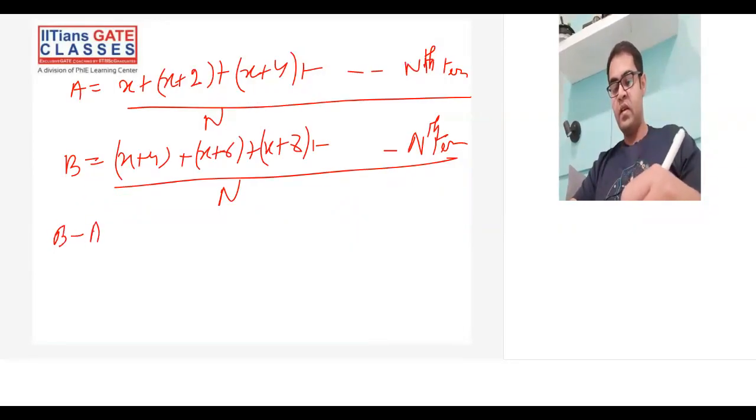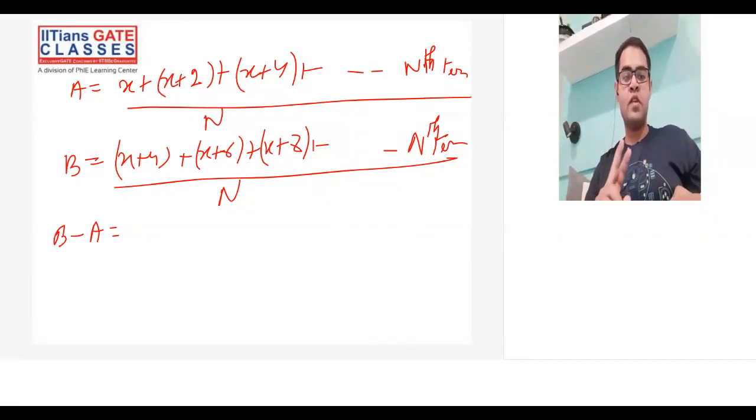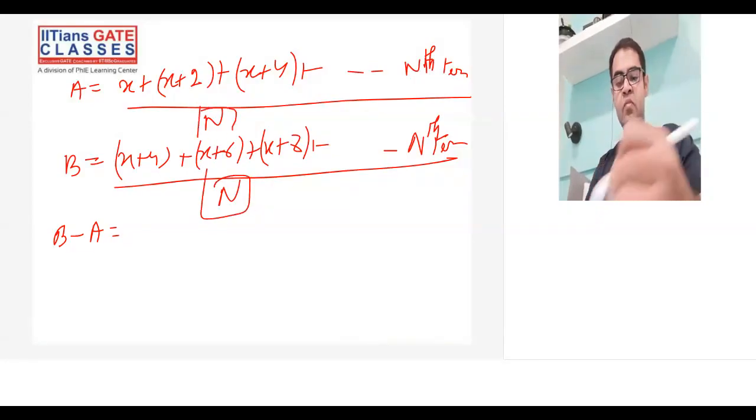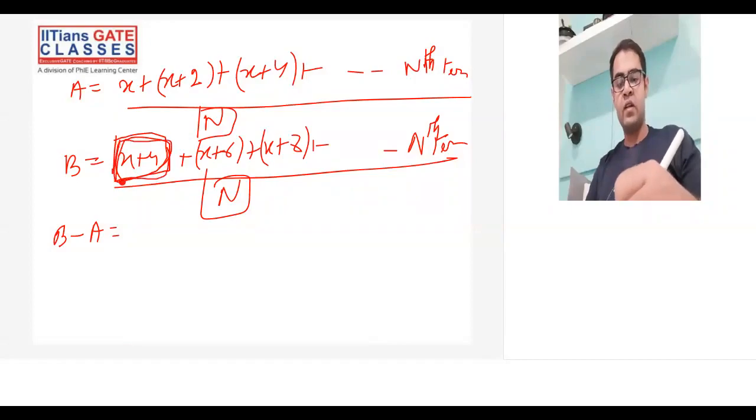So now if you do B minus A, there are two observations that you need to make. First is the number of terms in both the series is the same. And when you subtract each corresponding term in B with each corresponding term in A, there is an exact difference of 4.